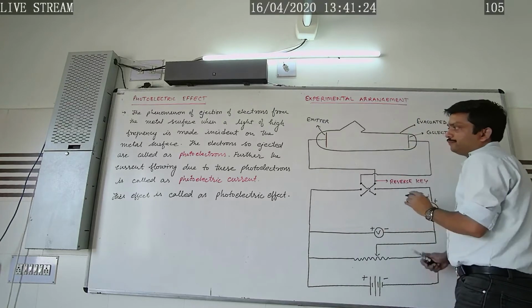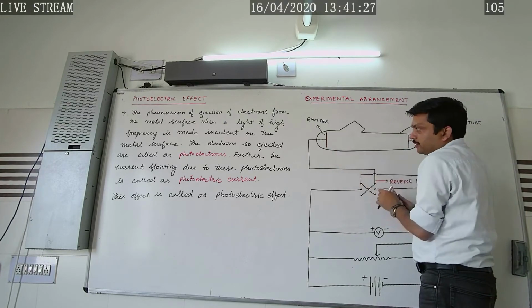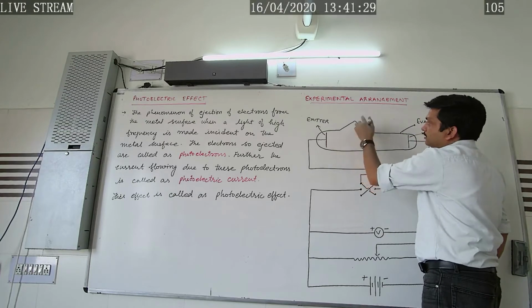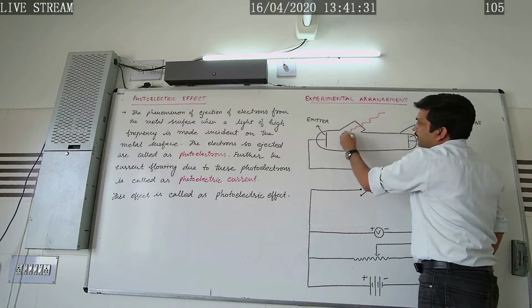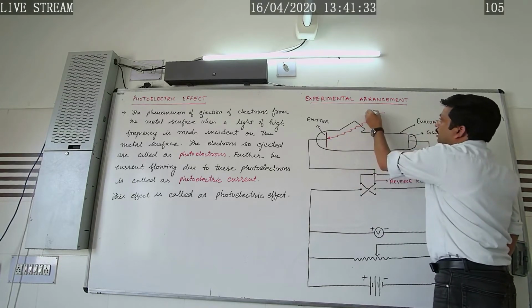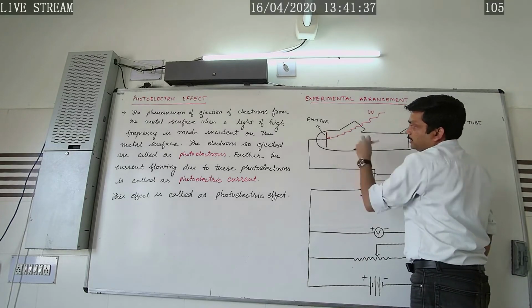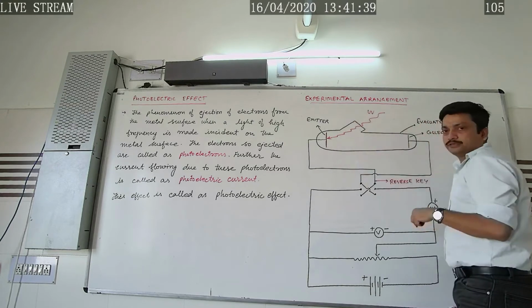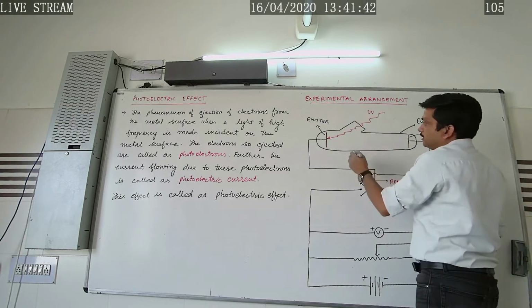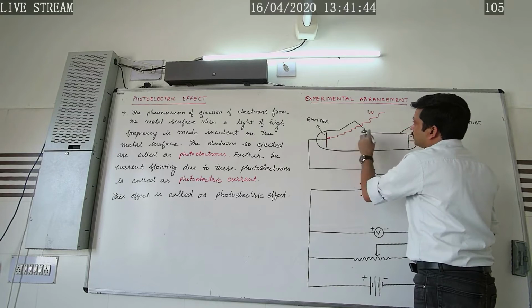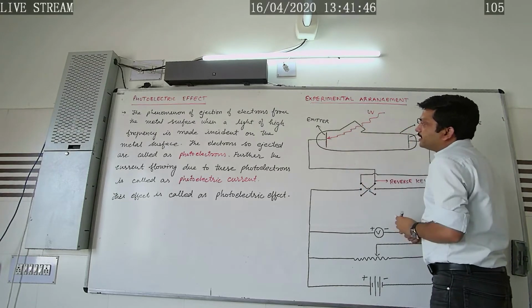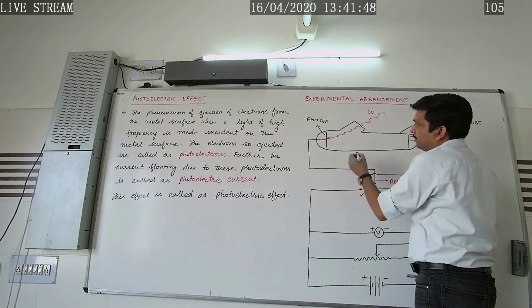For example, if it is made up of zinc, then the incident radiation must be ultraviolet, and if it is made up of an alkali metal, then the incident radiation must be visible, as I have already told you. So what would happen when the ultraviolet radiations are made incident on the emitter?